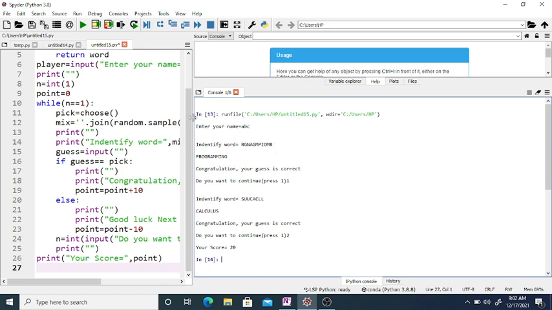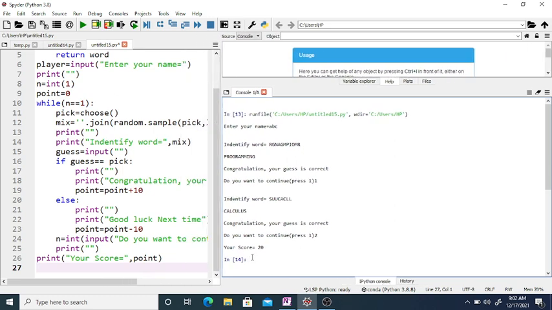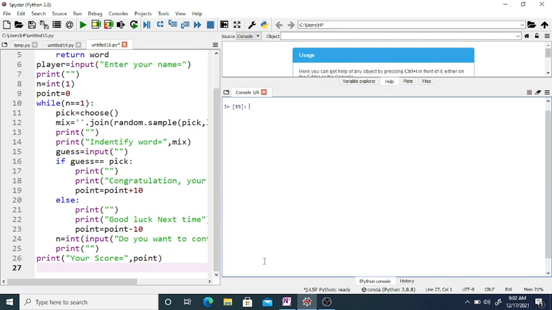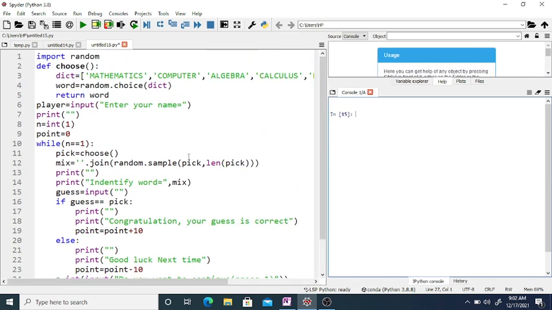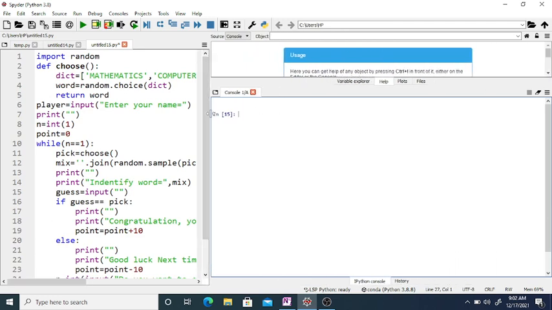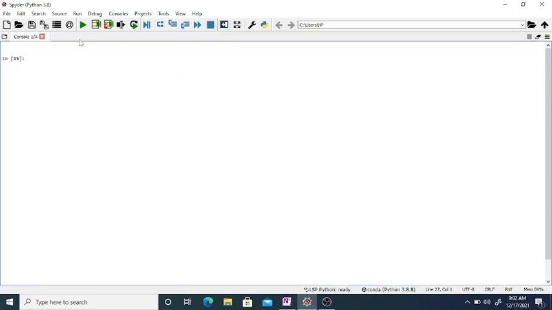So now we are going to call one player. Please come here. In this program we are going to mix up some words, and you want to identify the word. The word is mixed up in a jumbled way. Actually I am going to hide this program first. I want this console maximized. Now if you identify the word, you will get 10 marks, otherwise you will lose 10 marks.